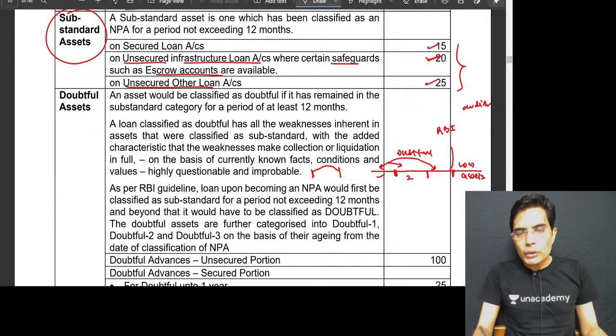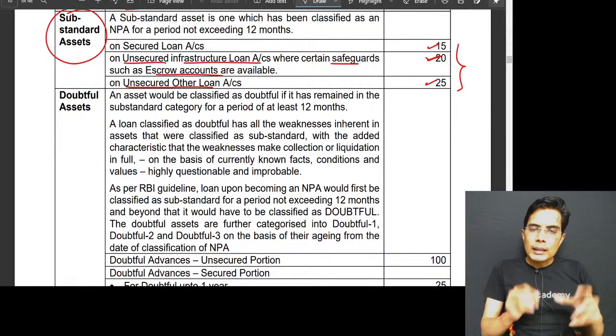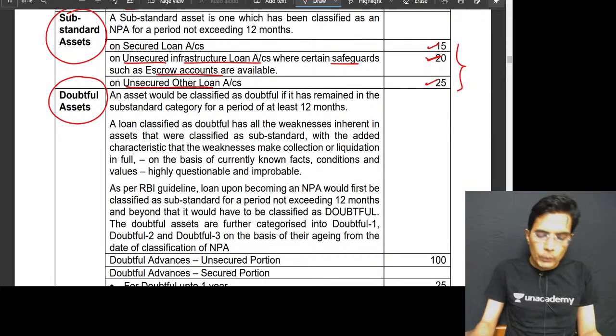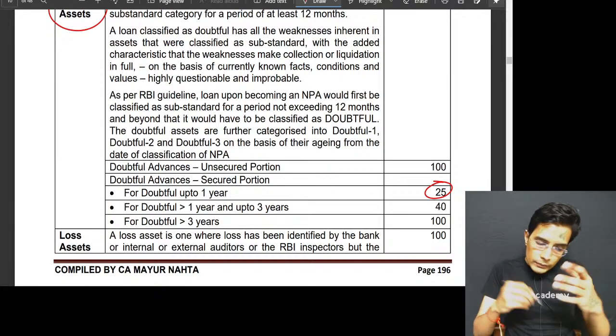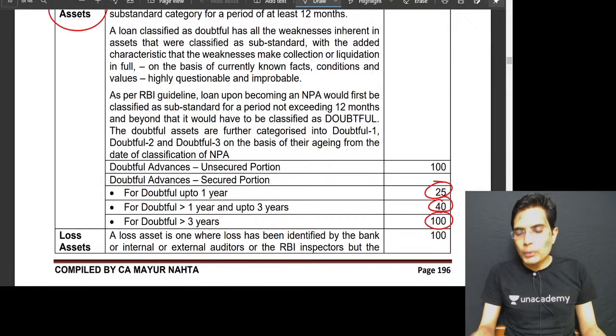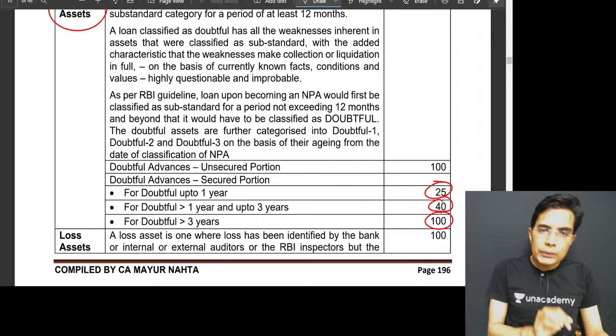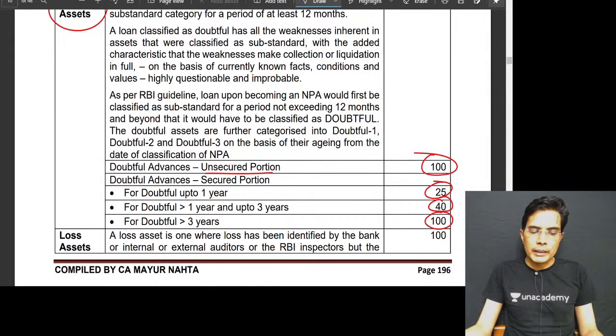If on the provision making date, the balance sheet date, the loan to Rohit is falling under the category of doubtful up to 1 year, then we create a provision, and if the loan is secured by some security, 25%. If it is doubtful greater than 1 but up to 3, 40%. Doubtful greater than 3, 100% provision. And if the loans and advances given to Rohit are unsecured, then we create a full 100% provision. Under loss assets, a provision of 100% is required.